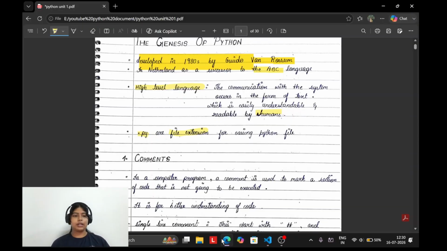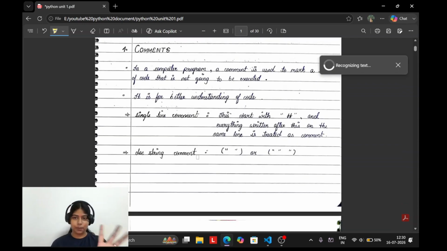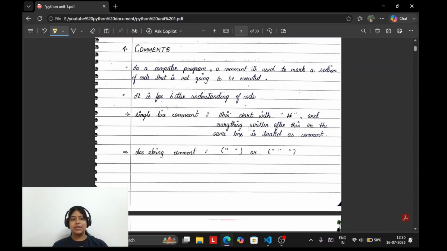Now the first topic of our course is comments. So what are comments? You can compare them to real life, like when we give some advice to someone, or when we give compliments to someone. We add comments on their looks, their work, etc. So in Python, a comment is a section of code that is not going to be executed.